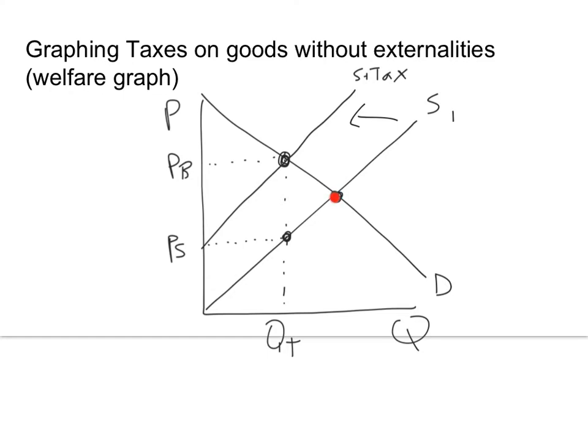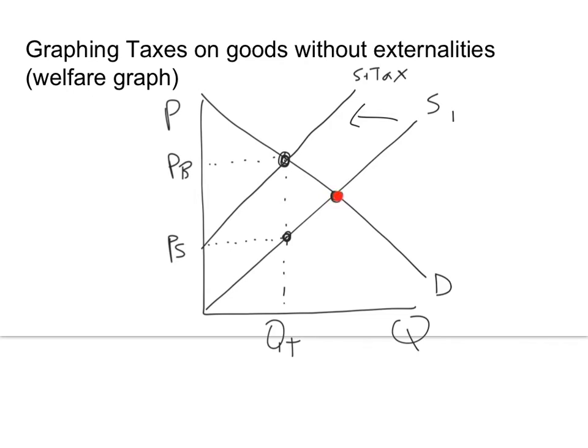But the market was efficient, and the government decided, we're going to put a tax on, let's say, books. There's no positive or negative external effects of reading a book or buying a book or producing a book. So it was efficient before, but the government says, you know what? We need some money, so we're going to tax books. So that's what they did. So we're assuming that without externalities, this tax is still taking place. So now this is the efficient quantity.